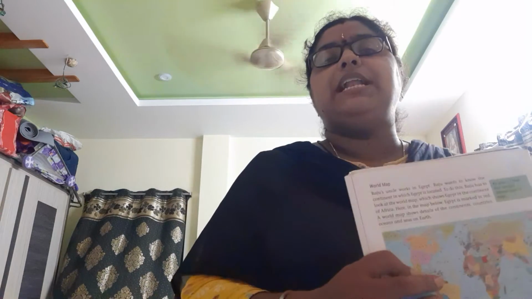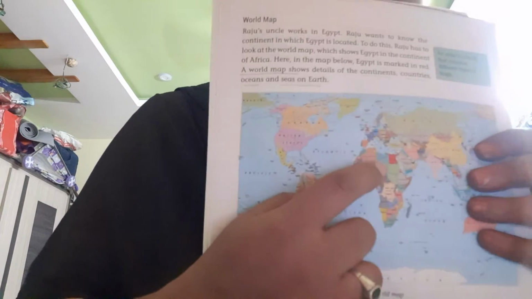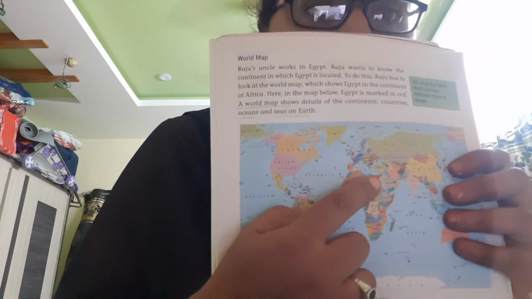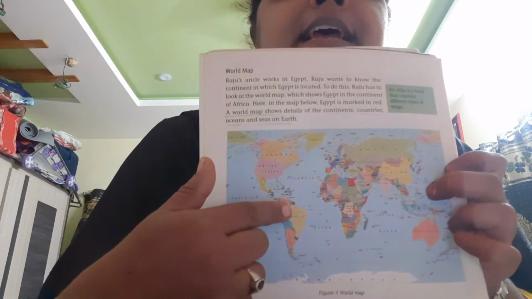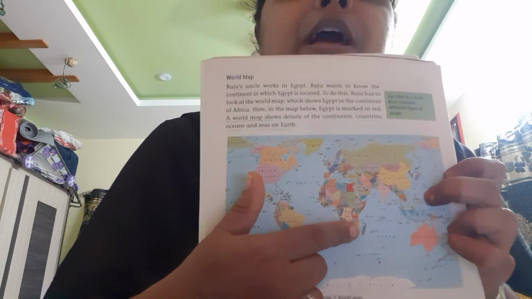Egypt is marked in red. In which color is Egypt marked? Egypt is marked in red color. This is Egypt here, and this is our world map, and these are all the continents. Egypt is in the continent of Africa. Very good.